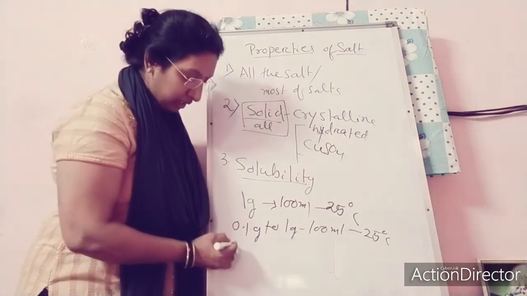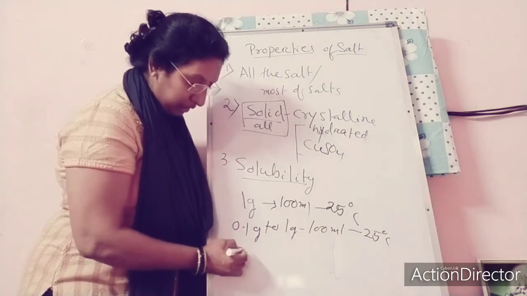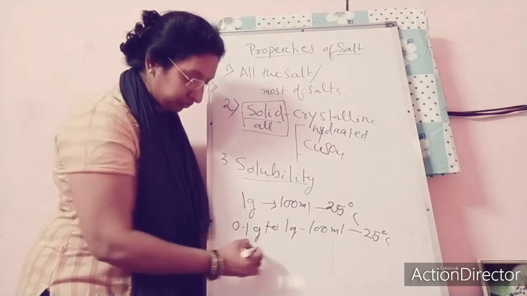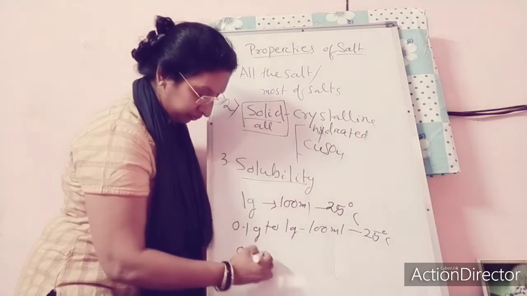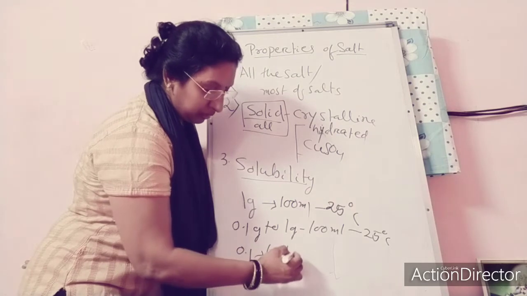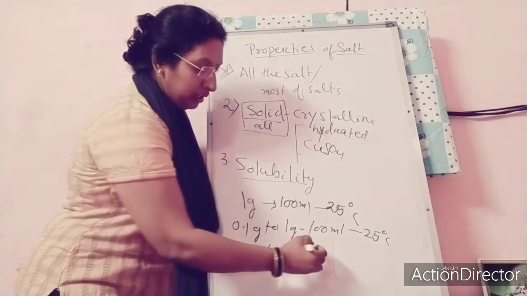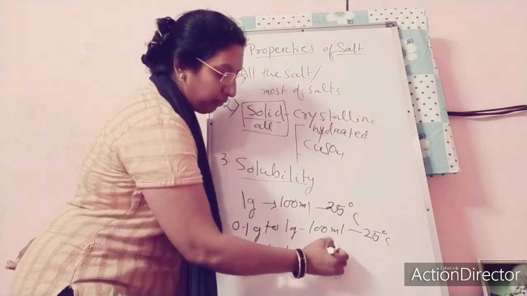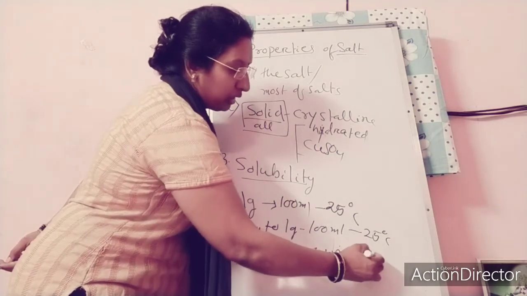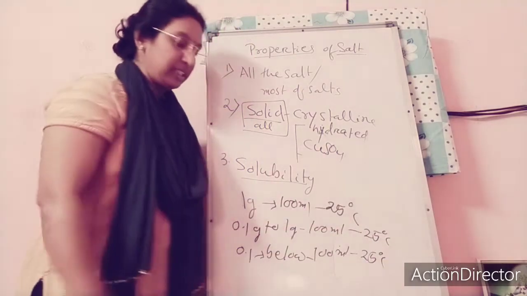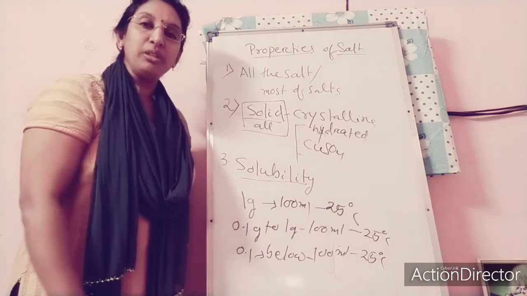Next one, when the solubility is below this, in the same 100 ml of water at 25 degrees centigrade, you can say this is an insoluble salt.